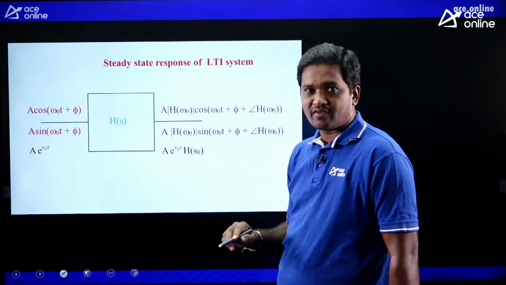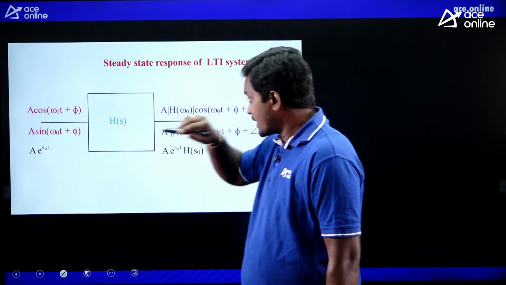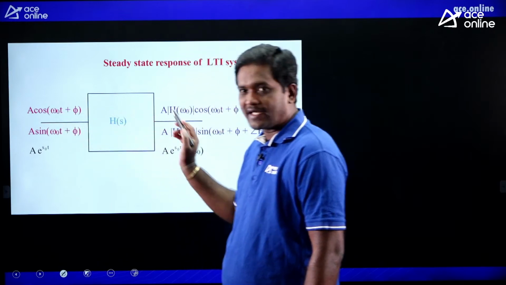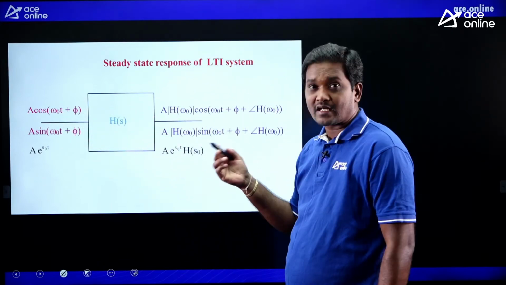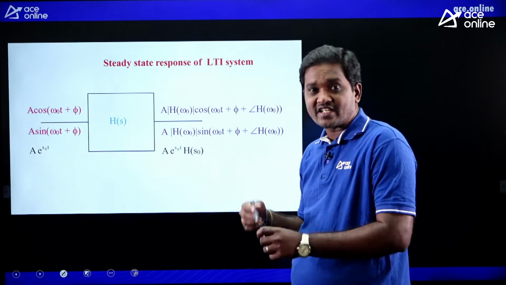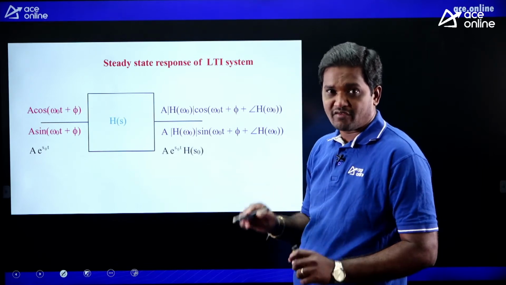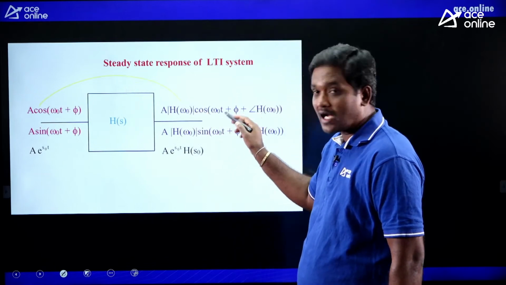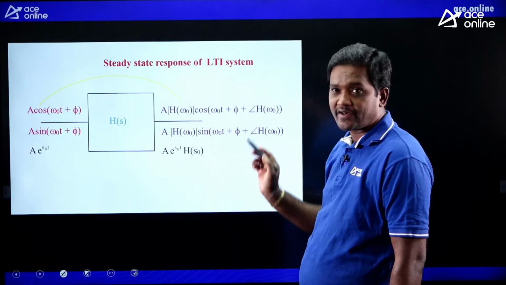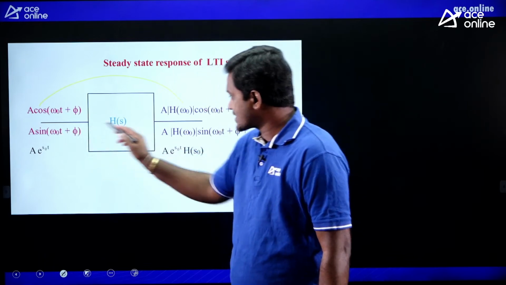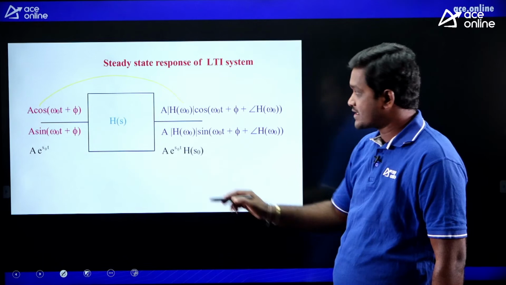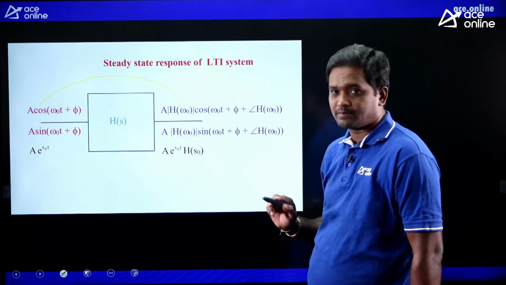Steady state response of LTI system. See here, if the input is either cos or sine to the LTI system, the output is also either cos or sine, but there is a change in magnitude and a change in phase. If the input is cos, the output is also cos or sine, but there may be a change in magnitude and phase. Similarly, if the input is sine, the output is either cos or sine, but there may be a change in magnitude and phase. This is the property of the LTI system.